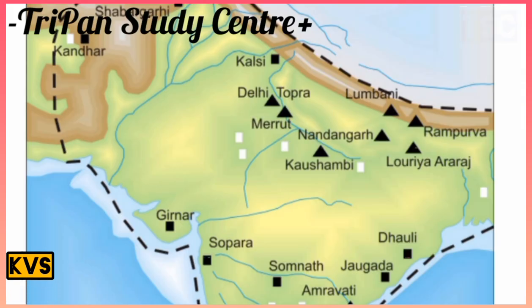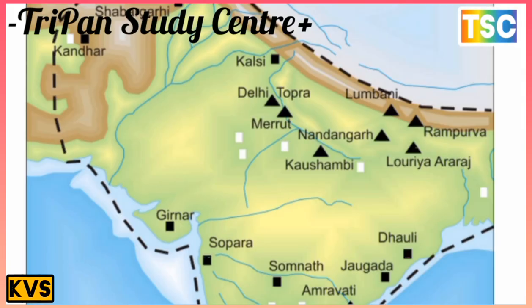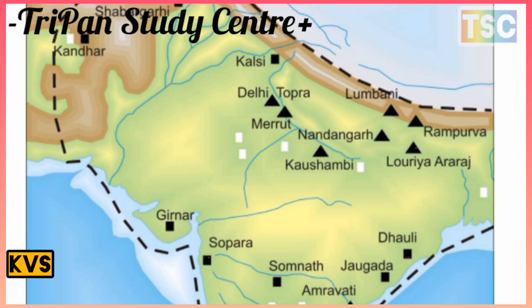Here is a map showing the Ashoka period, with the major rock edicts, pillar edicts, and minor rock edicts marked. This is the most important map to remember.